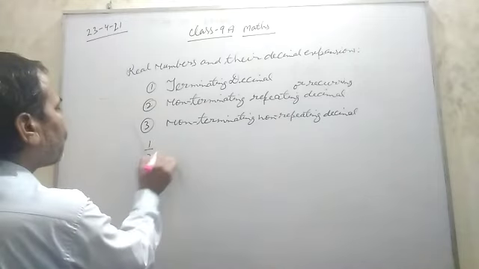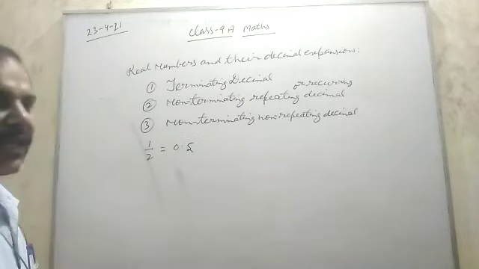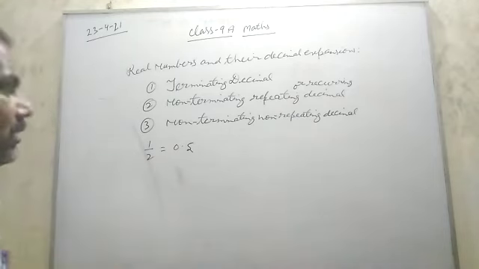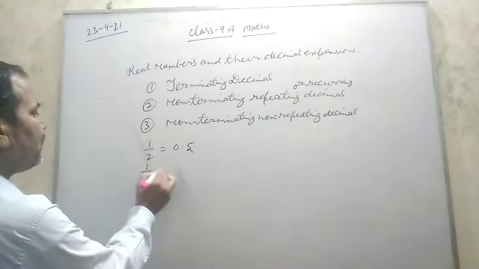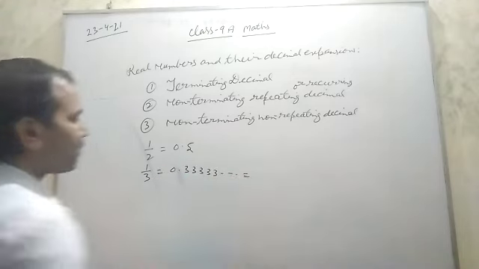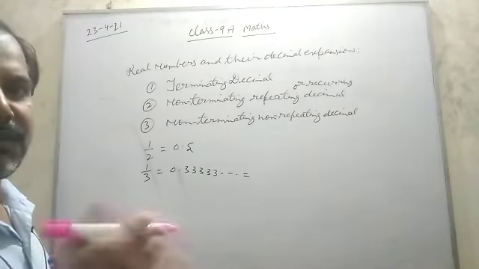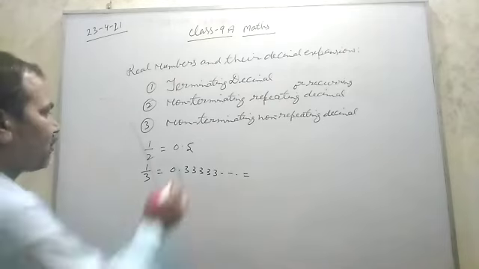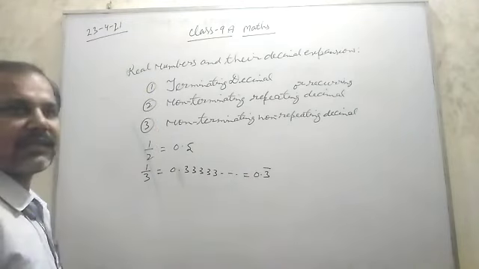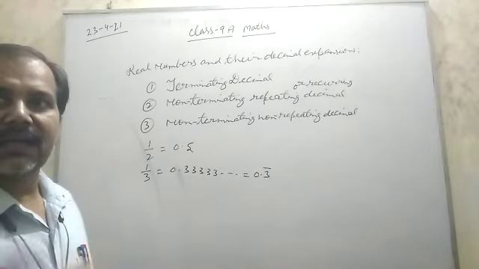First one, like 1 by 2. That will be a terminating decimal because it terminates, its remainder becomes 0. But 1 by 3 is 0.333 like that, means after the decimal, one digit or group of digits repeats again and again. We can write this as 0.3 bar, where the bar represents that it is non-terminating repeating, 3 repeating again and again.